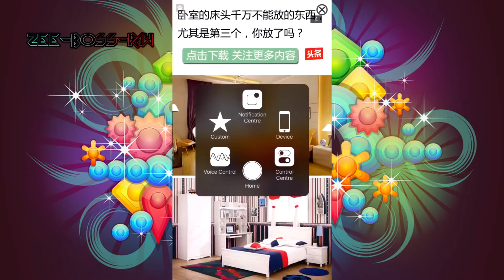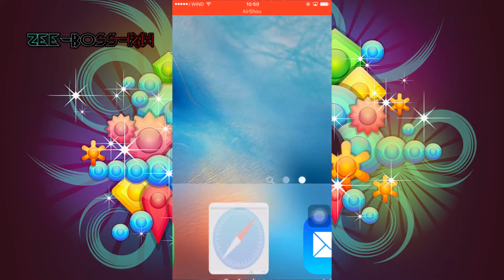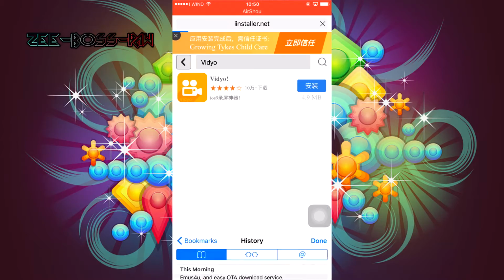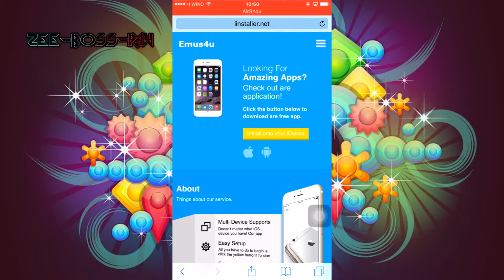So we have an alternative link for that one, which is from installer.net. If you want to download from them, what you should do is go to your Safari, go to the link, it's installer.net. I will provide the link in the description also, so don't worry.